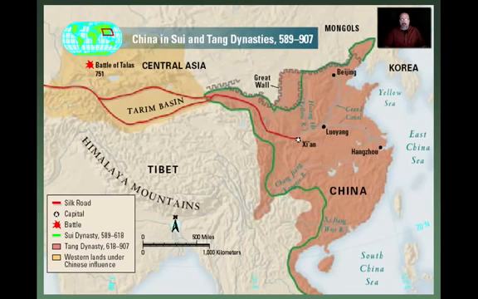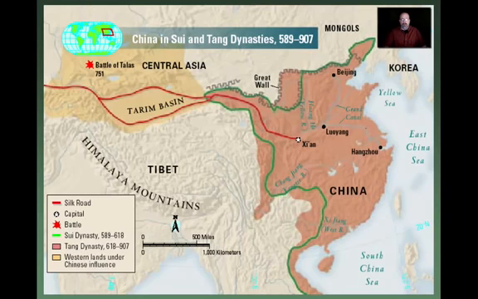And what I can see here on this map are two different things. I can see that the brown areas represent the Tang dynasty from 618 to 907, and that yellow area out to the western part is lands that were under the influence of China, but China did not directly control it.